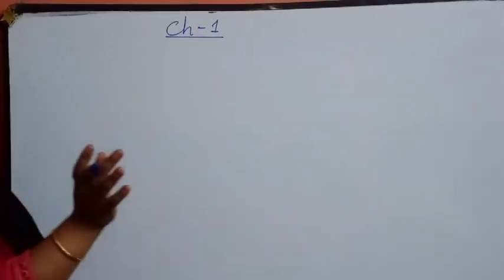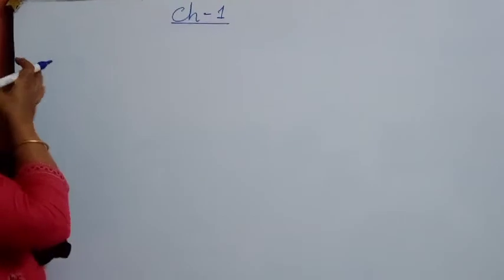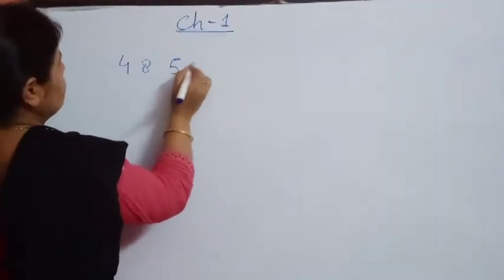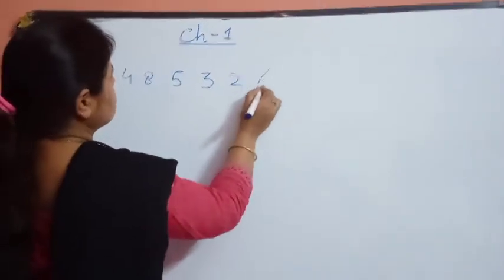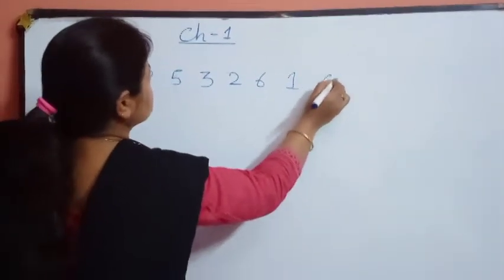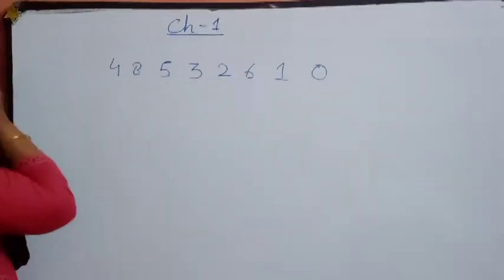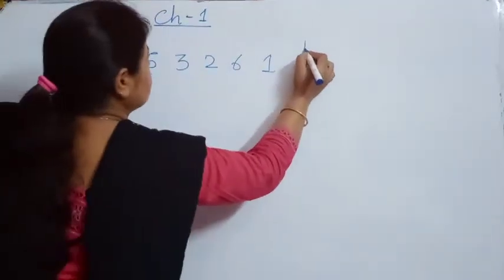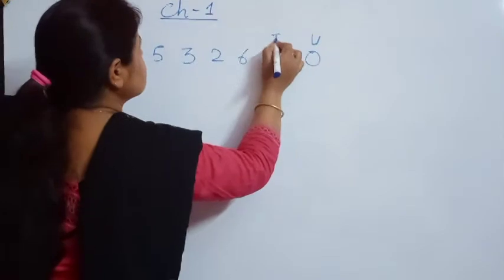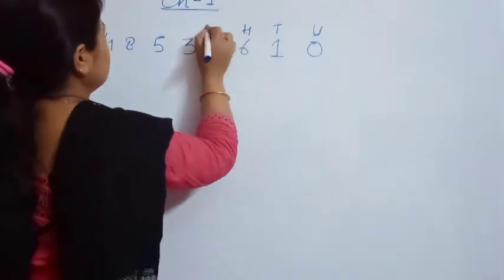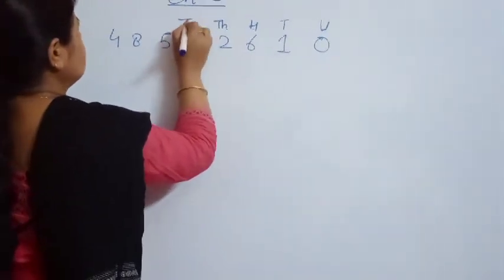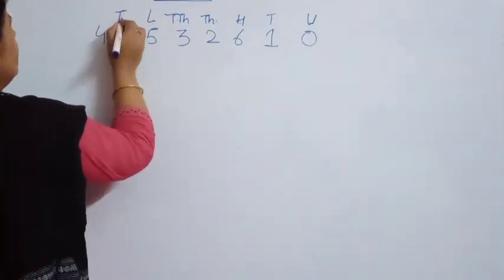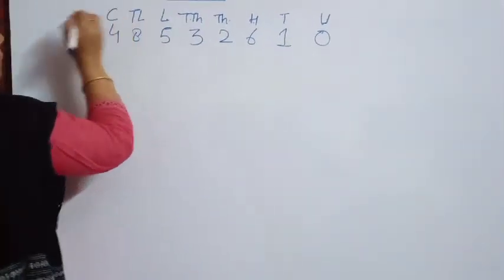For understanding place value, suppose we have a number 4, 8, 5, 3, 2, 6, 1, 0. According to the Indian place value system, write units, tens, 100, 1000, 10,000, lakh, 10 lakh, crore.